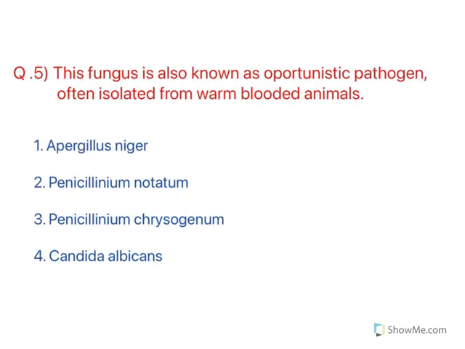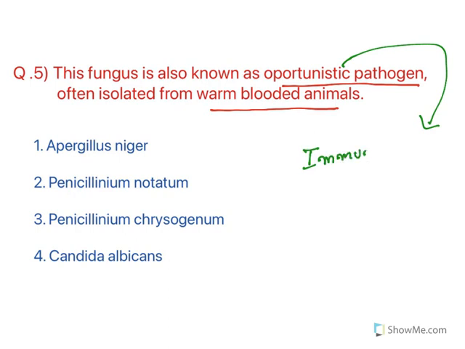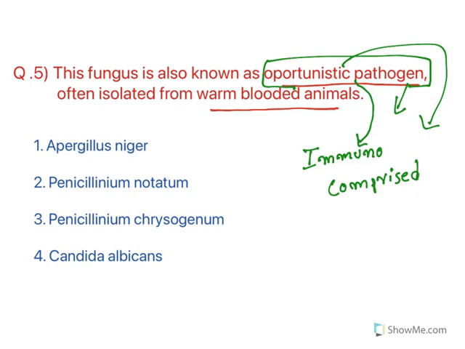Next one. This fungus, also known as opportunistic pathogen, is often isolated from warm-blooded animals. Now opportunistic pathogen. Usually fungal organisms cannot cause infections to human beings, but when immunity is reduced, that condition is known as immunocompromised condition. Like in HIV infection, what happens? Immunity reduces. In immunocompromised patients, these pathogens will cause severe infections, and they are known as opportunistic pathogens. Why opportunistic? They are looking for this opportunity. When immunity comes down, they show severe infections.